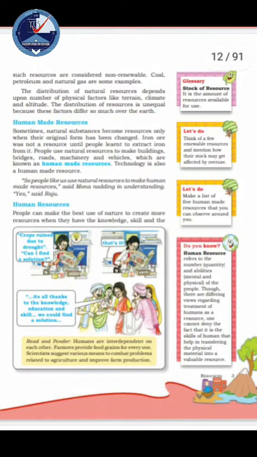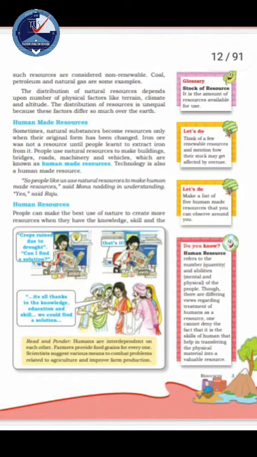Next, on the basis of their distribution, resources can be ubiquitous or localized resources. So what is a ubiquitous resource? Resources that are found everywhere. An example is air. The air we breathe is a ubiquitous resource because air is present everywhere. But those resources which are found only in certain places, confined only to a certain place, are known as localized resources, like copper and iron ore.